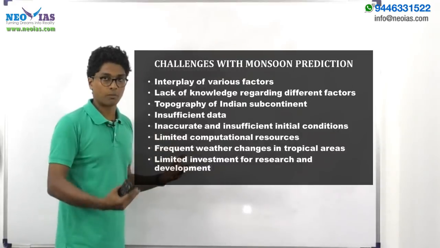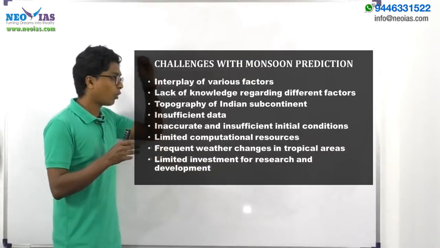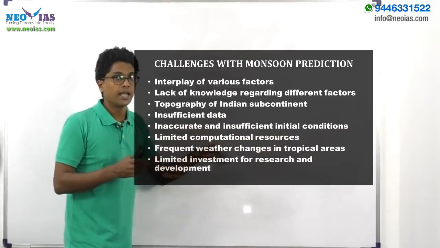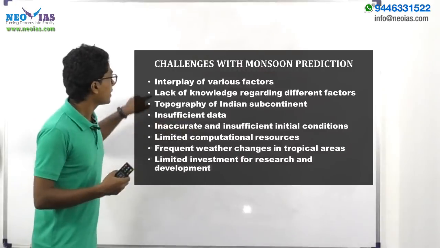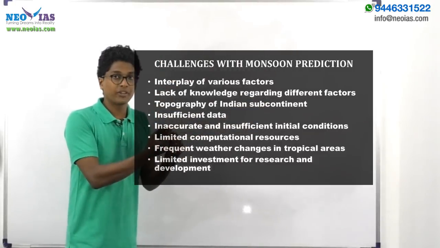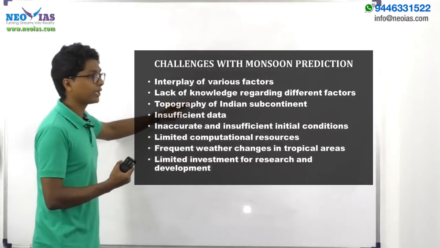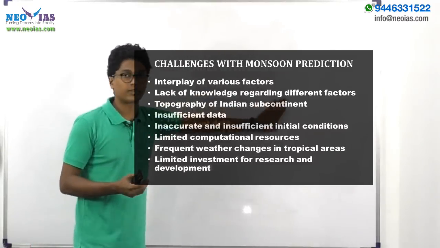The prediction will be way off the mark because the relationships are not linear, and a small variation in the initial condition can result in a huge variation in the prediction. Since the monsoon is dependent on various factors, it's super difficult to come out with accurate predictions because we need to collect accurate data regarding various different factors.